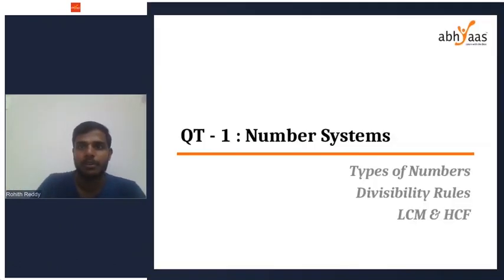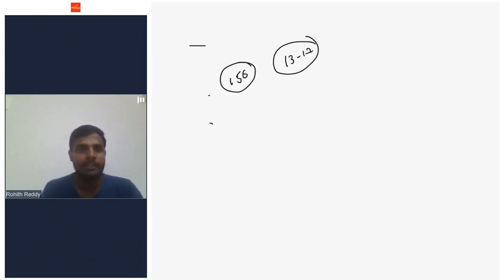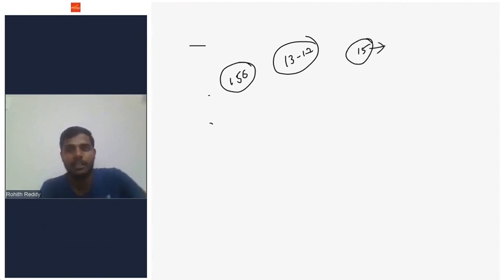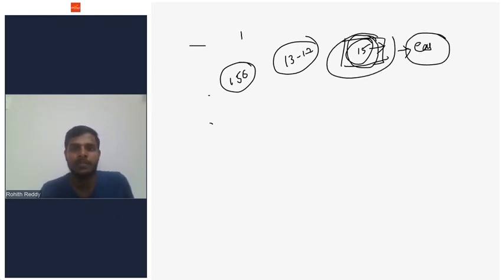All of you know that CLAT has a total of 150 marks. In these 150 marks, we are going to get from 13 to 17 questions. In CLAT 2022, there were 15 questions from the quantitative techniques section. And this quantitative techniques is the easiest way to score these 15 marks. Among these 150 marks, I would say you can score the marks easily from quantitative techniques.